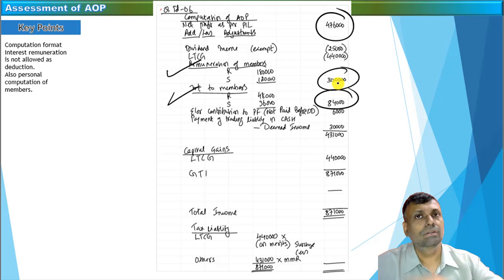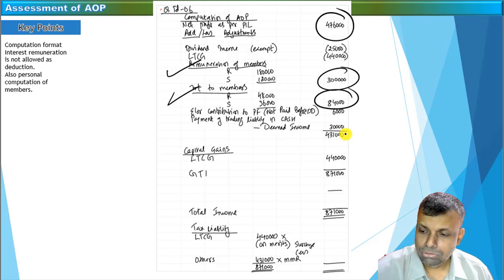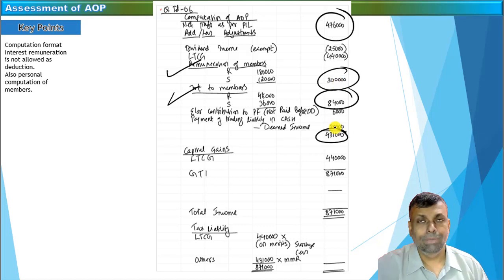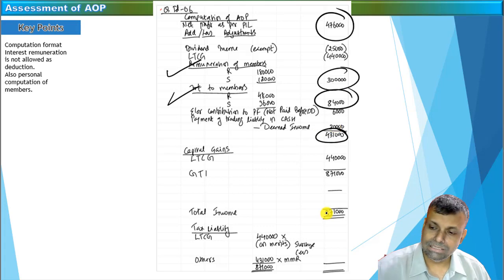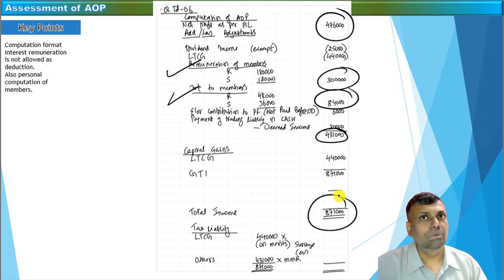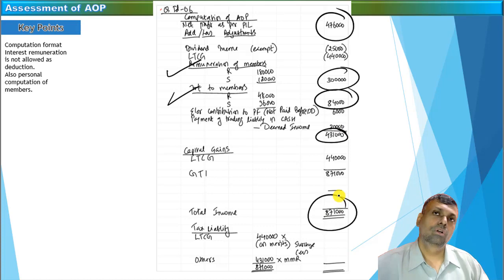But on top of that, interest you have to add, remuneration you have to add. So your gross total income will increase, of course, by that extent. In other words, that much amount will become taxable. And similarly, by doing all your Chapter VI-A deductions, you will get the total income. So add the remuneration, add the interest, get the total income. On the total income, you have to calculate the tax liability.